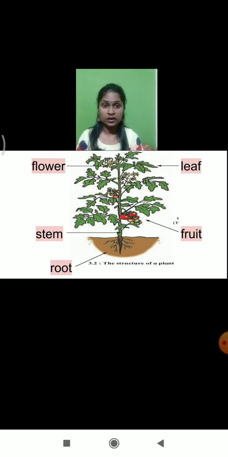So flower, leaf, fruit, stem and roots are the organs of the plant. Right now we are going to learn about them one by one.